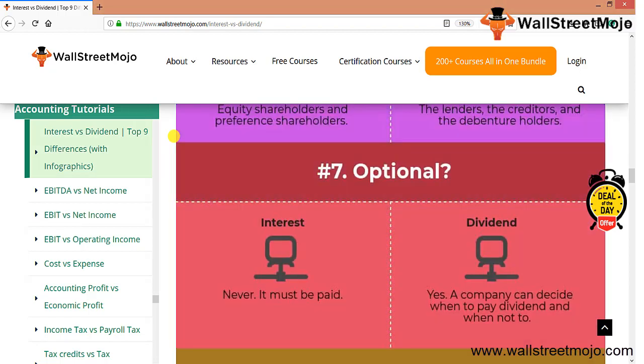Optional interest? Interest is never optional. Interest is never optional. It must be paid. And in the case of dividend, a company can decide when to pay dividend and when not. They have a discretion in that particular regard. Over here, interest is compulsory, dividend is discretionary in nature.